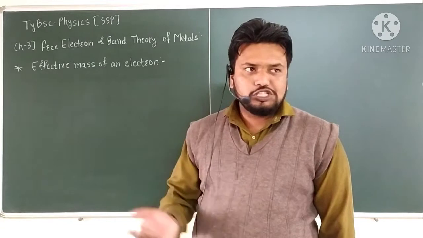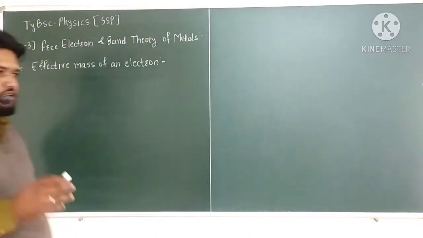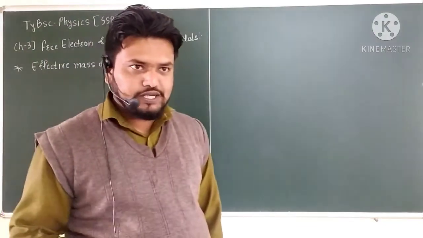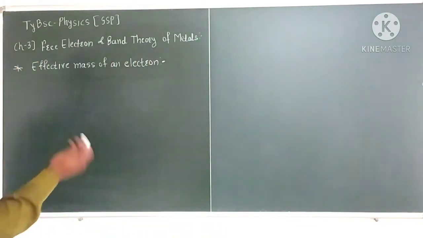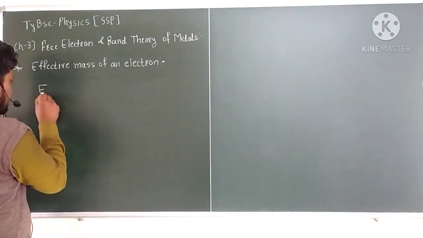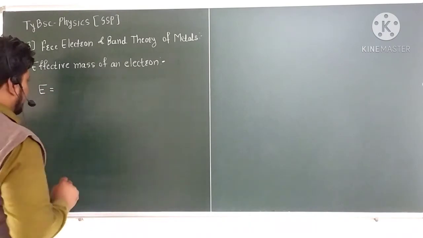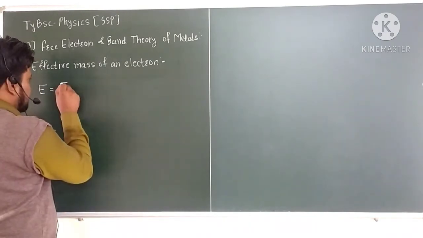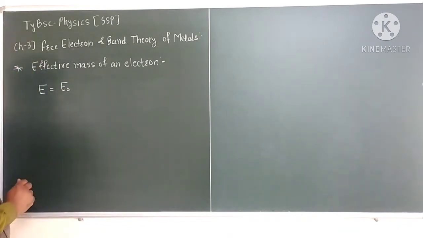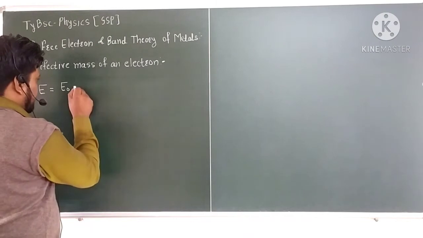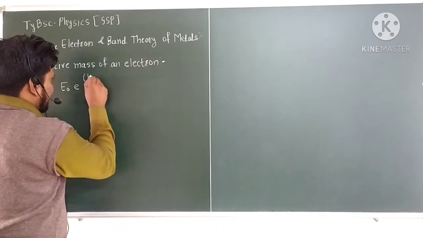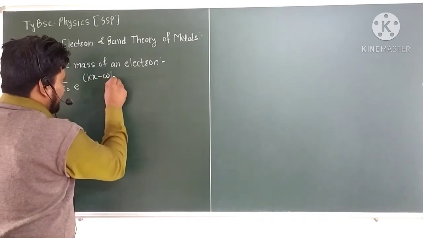Before this point, we want to look at the propagation vector. Consider, for example, an electric field, which is an electric wave consisting of E naught, the amplitude of this electric field wave, and the factor e to the power i(kx minus omega t).